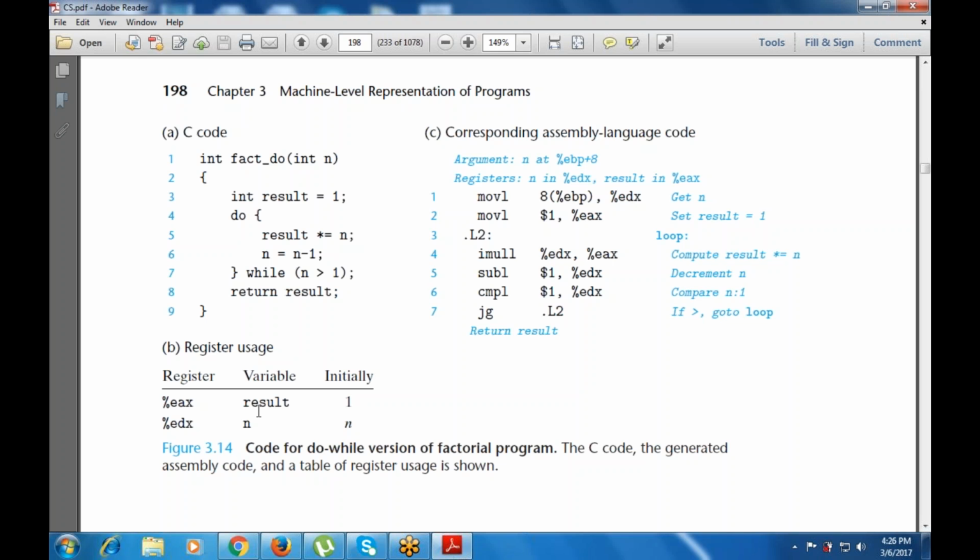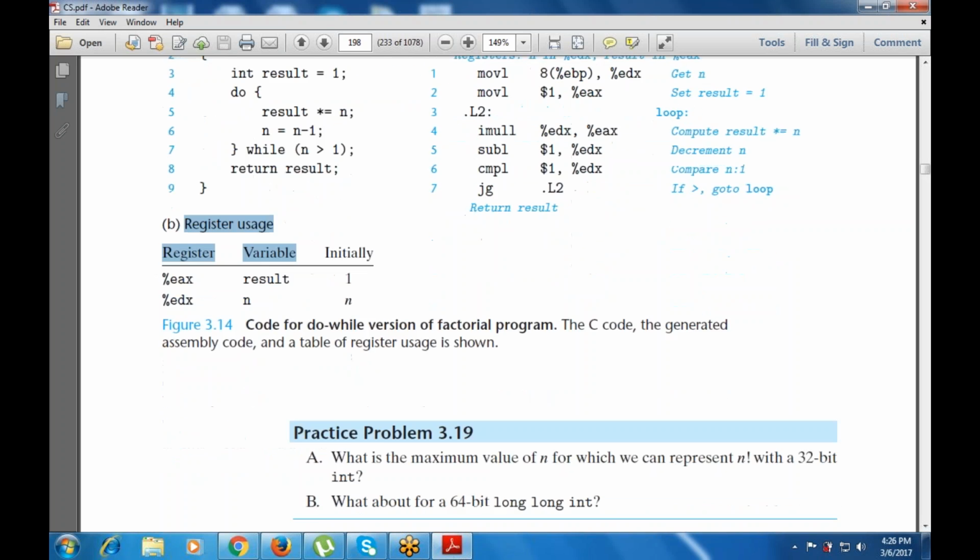These are given in C code. This is int fact_do, int n, result = 1, do, then a statement, then while with the test expression or condition, then the output, that is return result. This is the corresponding assembly language code, and these are the various registers used in this assembly language.